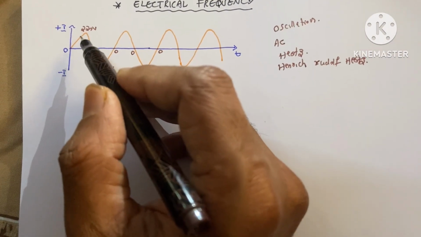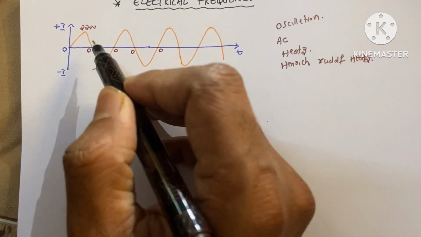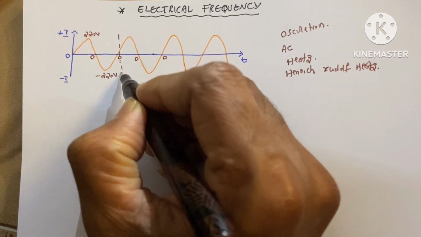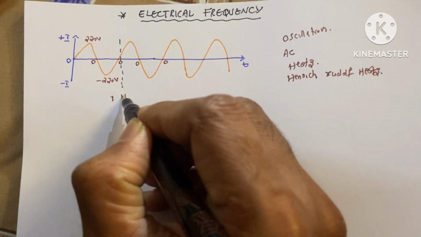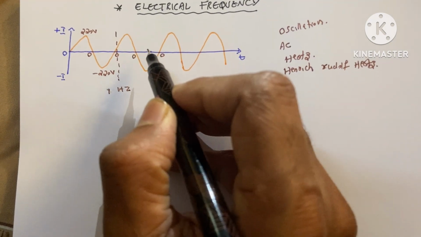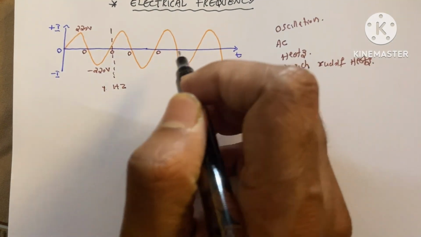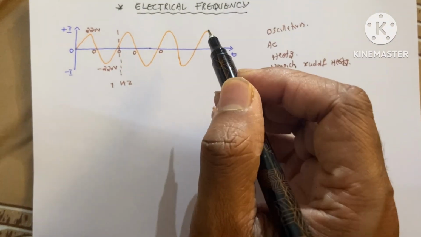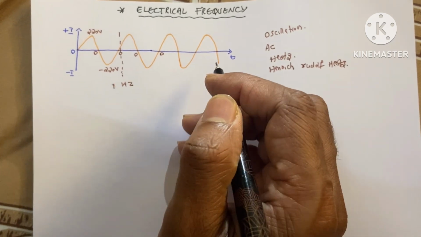One cycle means one positive and one negative. That means both of this. It is called one cycle. And this one cycle is called 1 hertz. If it is 2 cycles, we can say 2 hertz. 3 cycles means 3 hertz, like that. And by definition, we can say that the electrical frequency is the number of cycles per 1 second.